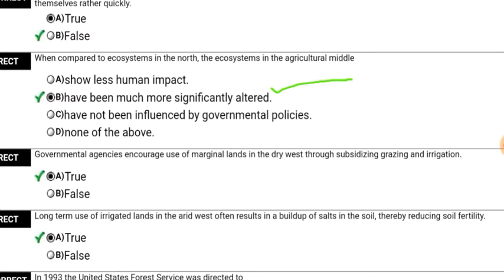Okay. Next, governmental agencies encourage use of marginal lands in the dry west through subsidizing grazing and irrigation is true.